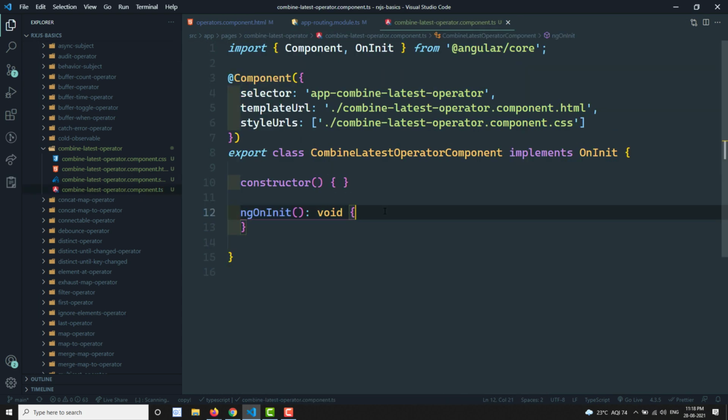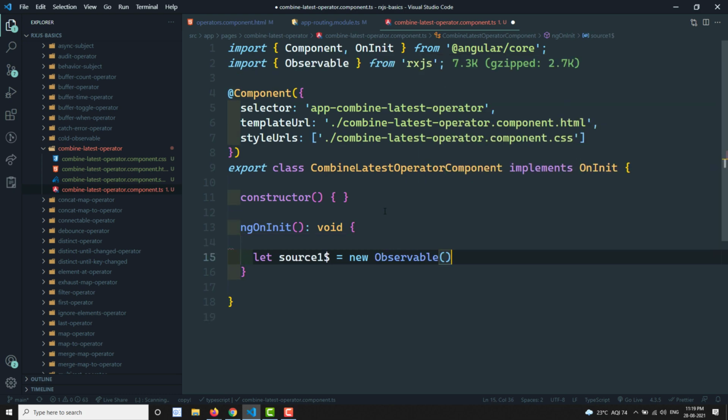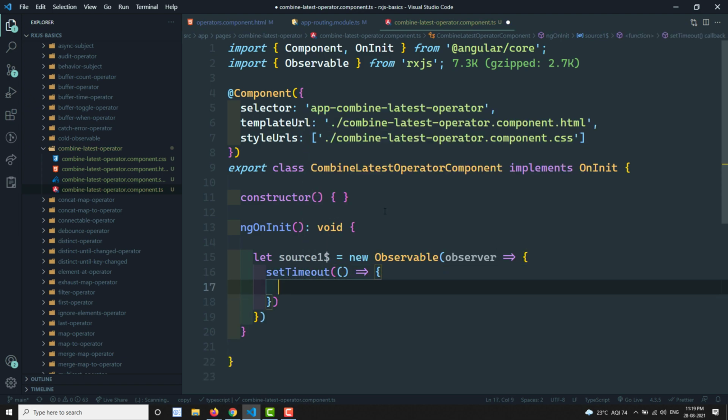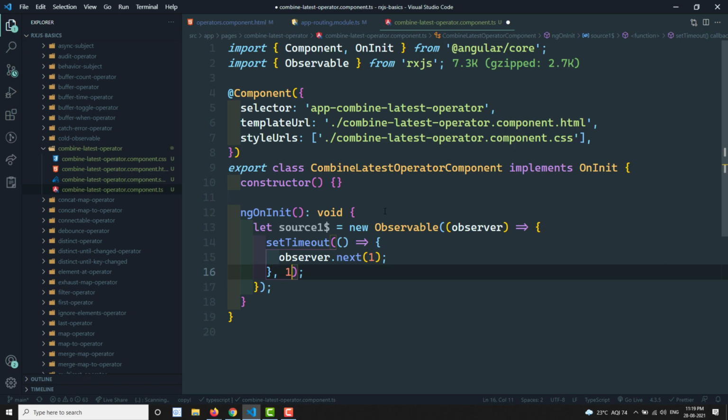Let's say I have an observable, source 1. I will explain clearly. I have a new observable and an observer here, and it emits a value after some time, something like observer.next with one value emitted after 1 second.